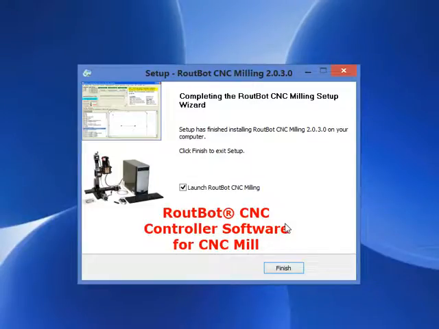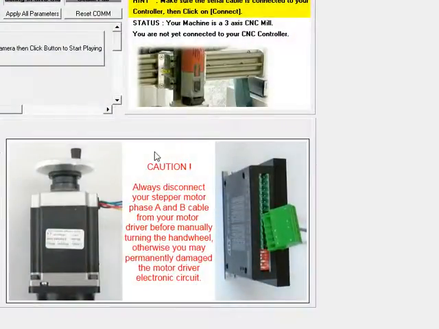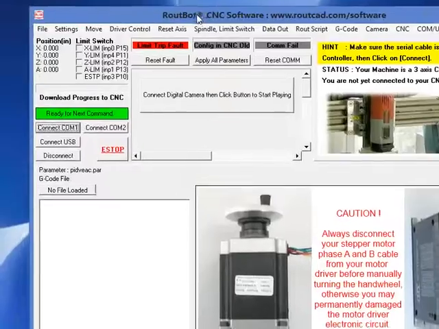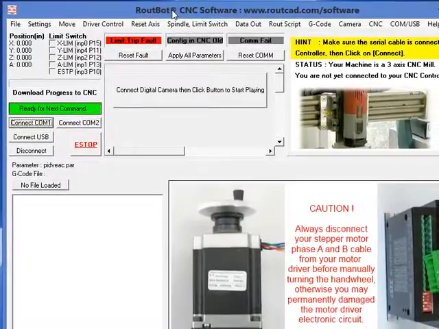Now the software has been successfully installed, and we're going to click on Finish to launch the software for the very first time on this computer. Now the RoutBot CNC software is running.